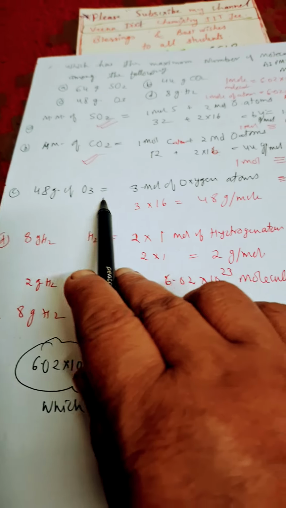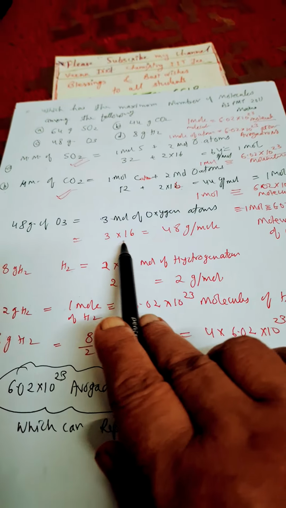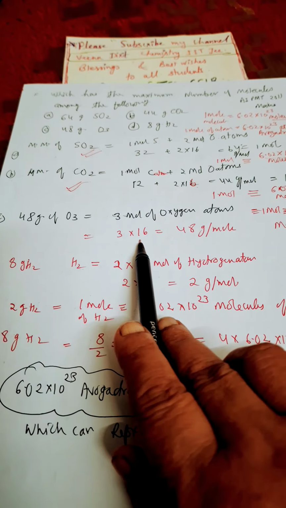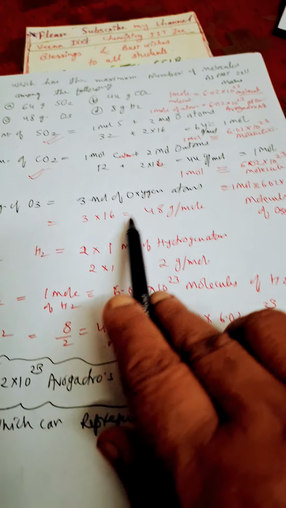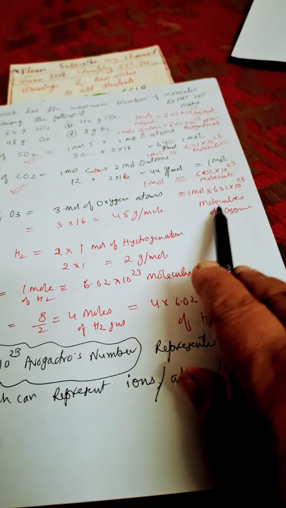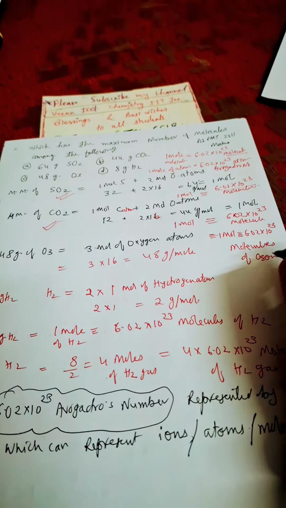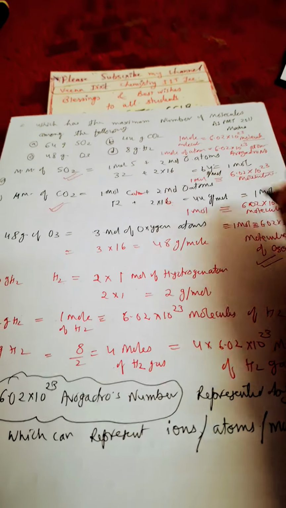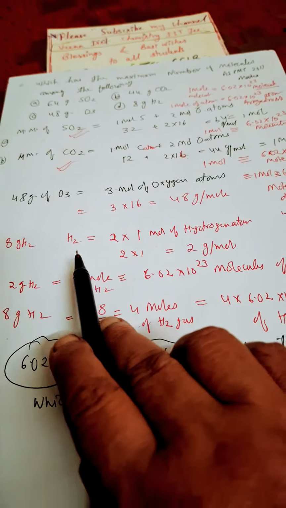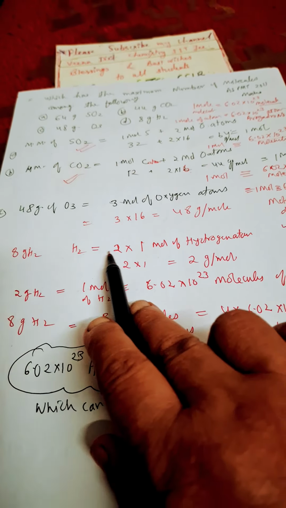Now 48 gram of ozone, 3 moles of oxygen atoms are there. So 3 times 16, the atomic mass of oxygen is 16. We have done this earlier. So 16 times 3 is 48 gram per mole. This is also 1 mole, so it also has the Avogadro number value, 6.02 into 10 raised to power 23. So these are equal.